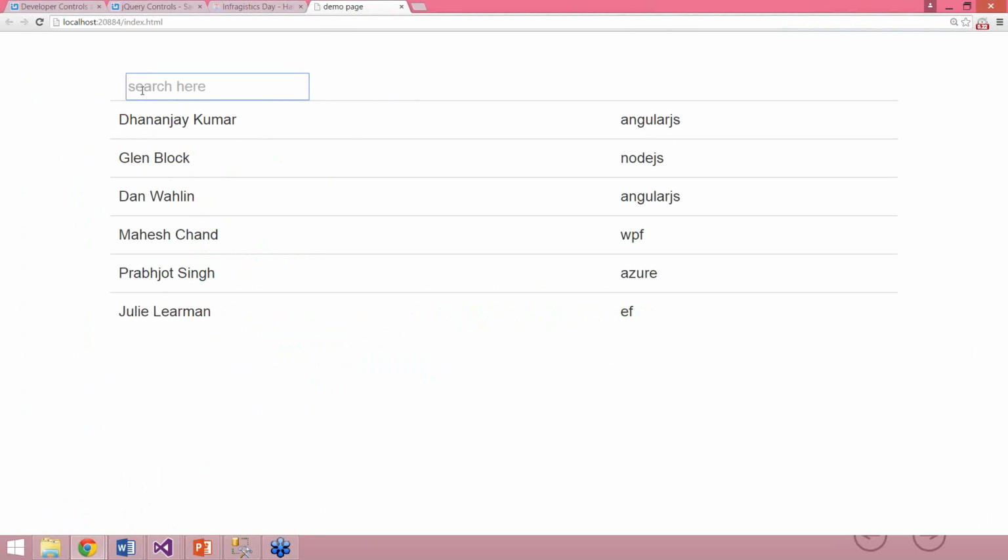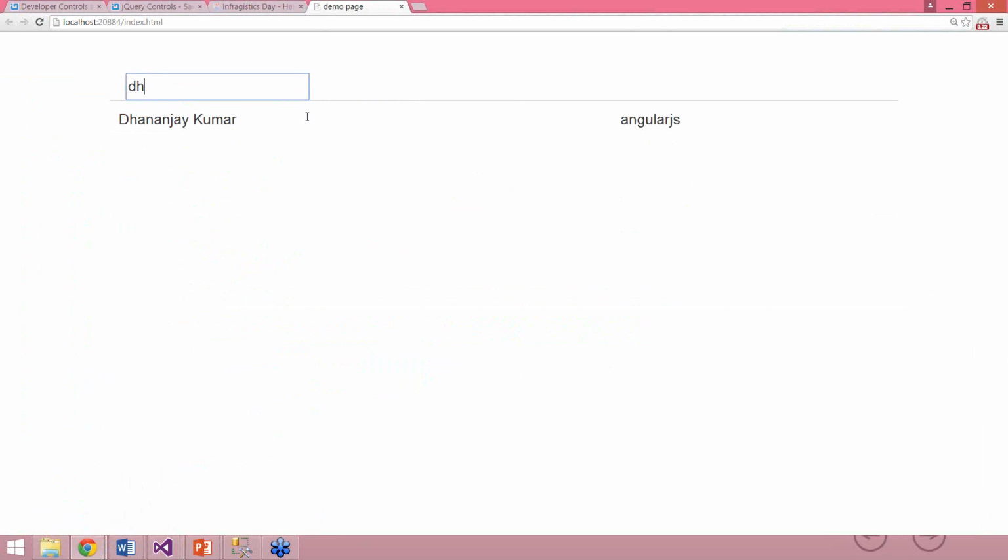Start typing in that text box, which is here, search here. This particular whole table should get filtered. So I'll go here and start typing. You see, as I'm typing, it is filtering the whole table, and it's doing the client-side filtering in my Angular app. And now you can see the power of AngularJS, that just to achieve the client-side filtering, I had to actually write one word of the code. This is the power of AngularJS.